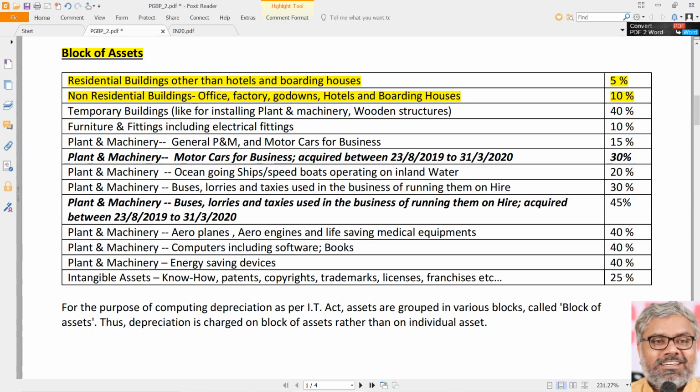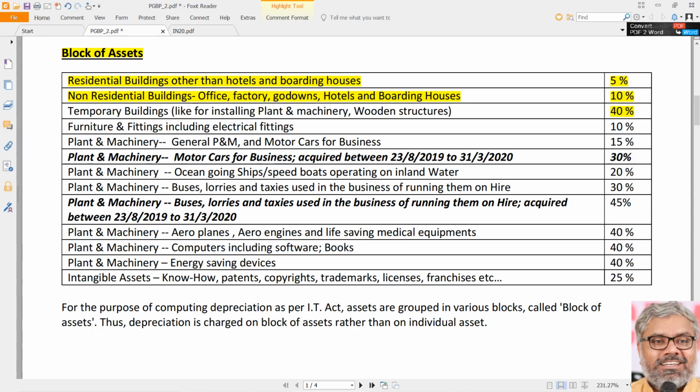Temporary buildings, for example for installation of plant and machinery, or while constructing a big project, there may be temporary structures made for offices. Those are eligible for a depreciation of 40%.